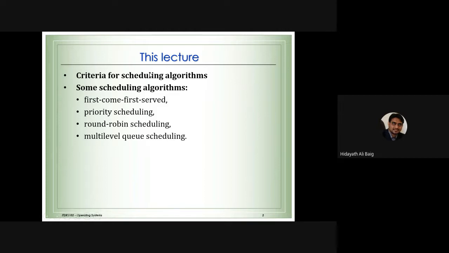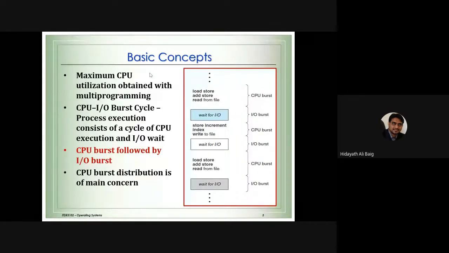So why do we have to do scheduling? To get maximum CPU utilization with multi-programming. What do we mean by multi-programming? We want to run more than one program. Why do we do that? For maximum CPU utilization.